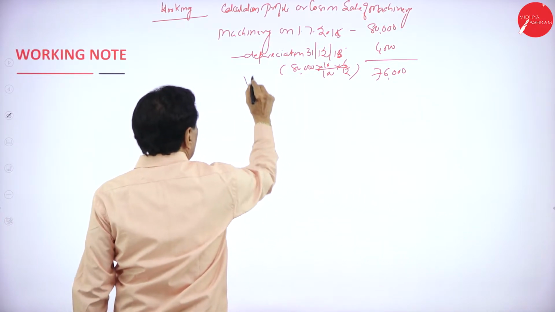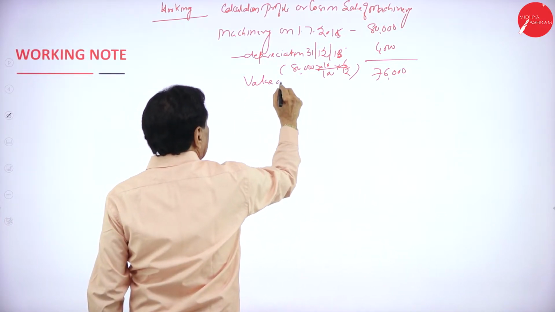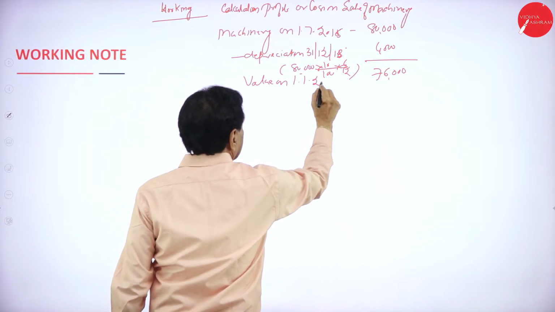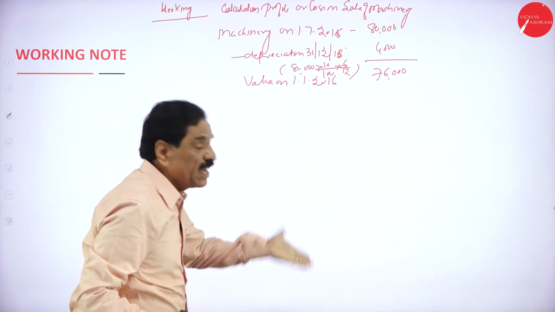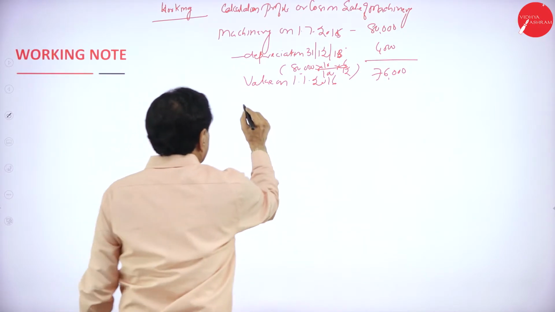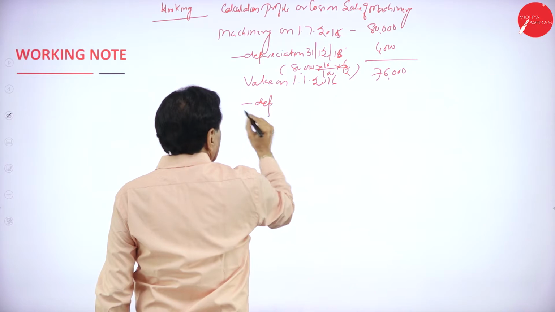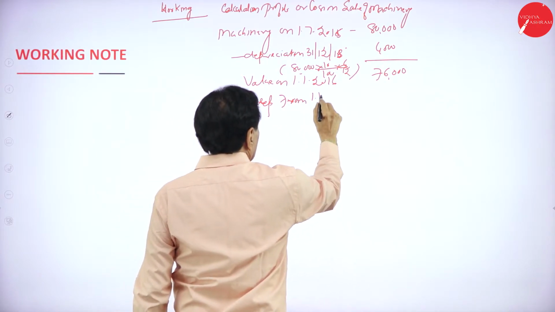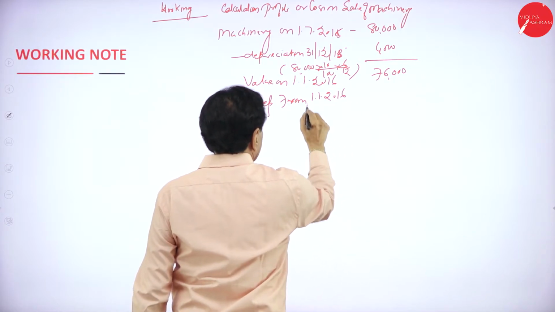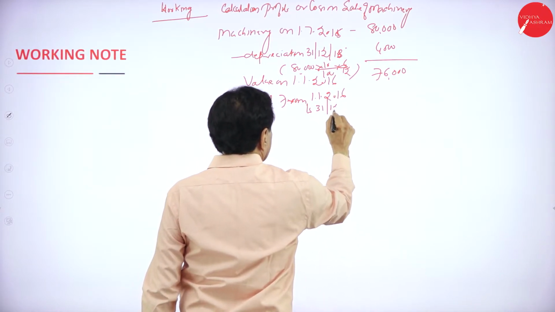This is the value on 1/1/2016. Minus depreciation for the year from 1/1/2016 to 31st December 2016.